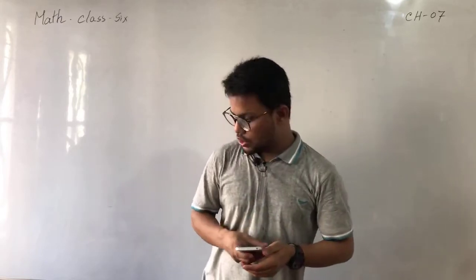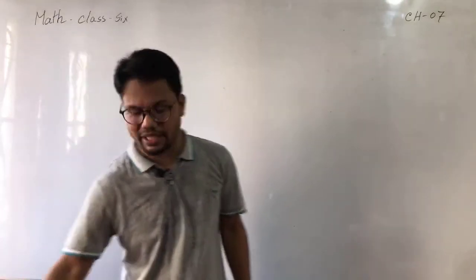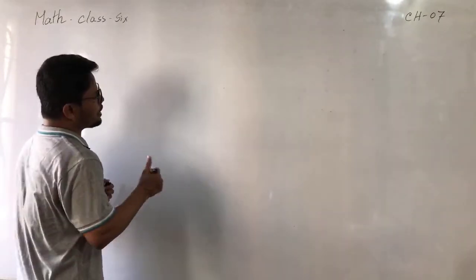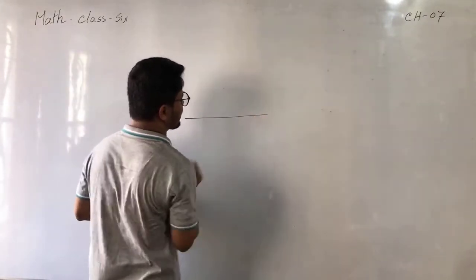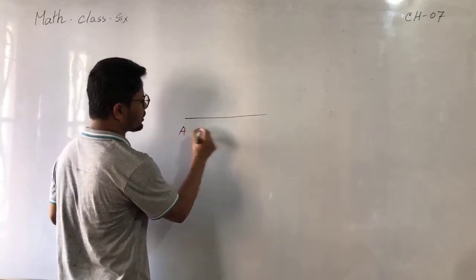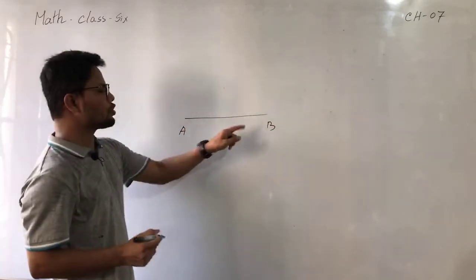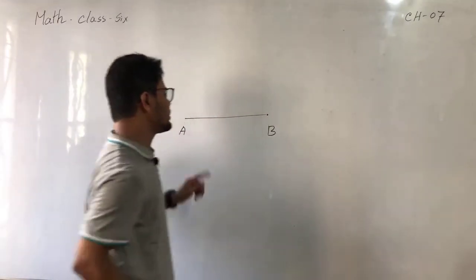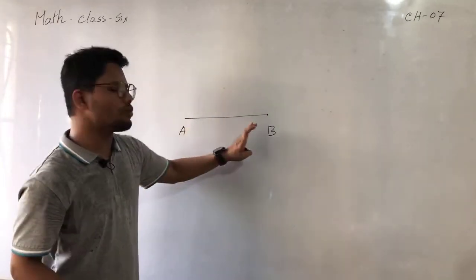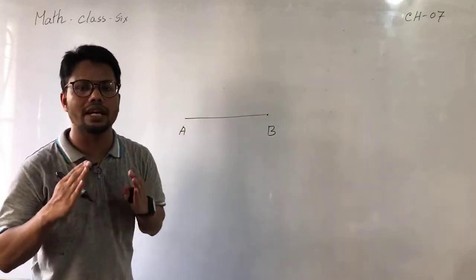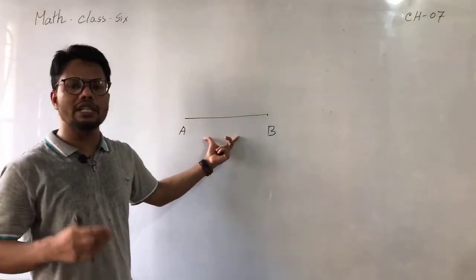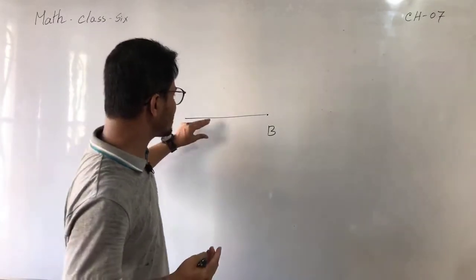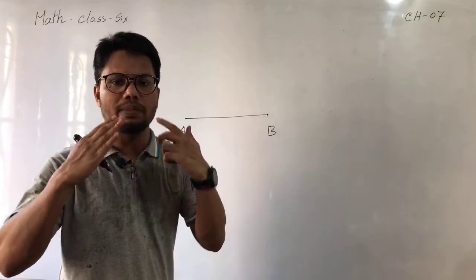So my dear students, first of all, our content, basically we have done 3 types of content here. The first one is to take measures of a line segment. This is A and B, and how to copy this line segment. This is our first step, and this is the line segment. Our first information was how to measure or copy a line segment. Suppose this one is AB, maybe 4 centimeter, 3 centimeter, 6 centimeter, whatever else. You just have to copy this one by using pencil and compass.